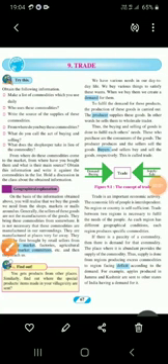So children, now we will see right side below figure 9.1. Trade is an important economic activity. The economic life of people is interdependent. No region or country is self-sufficient. Trade between two regions is necessary to fulfill the needs of the people. As each region has different geographical conditions, each region produces specific commodities.